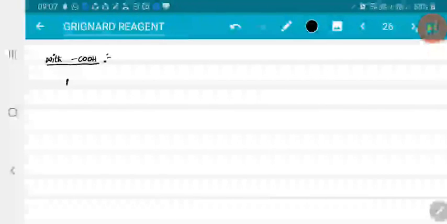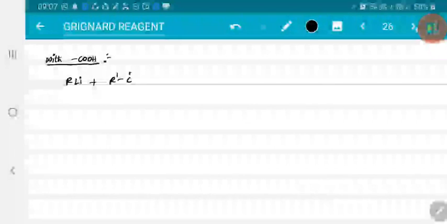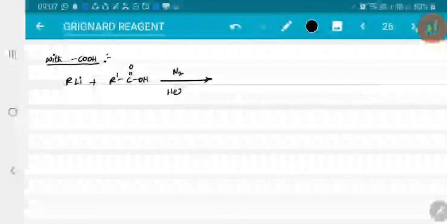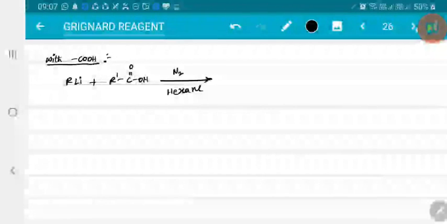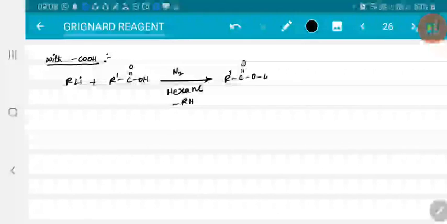Let me see a reaction. RLi allowed to react with R prime COOH in presence of nitrogen and hexane. First the acidic hydrogen reacts, so RH is lost, forming R prime COO minus Li plus.